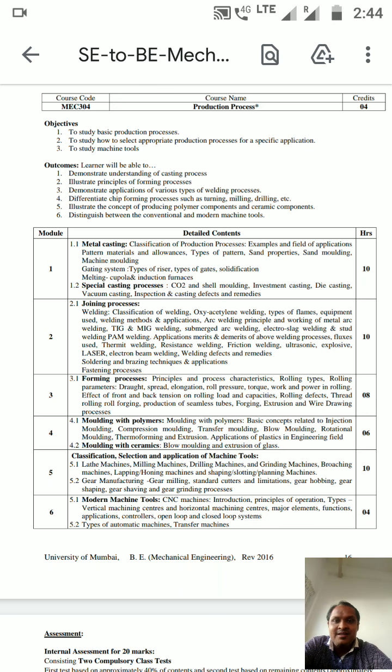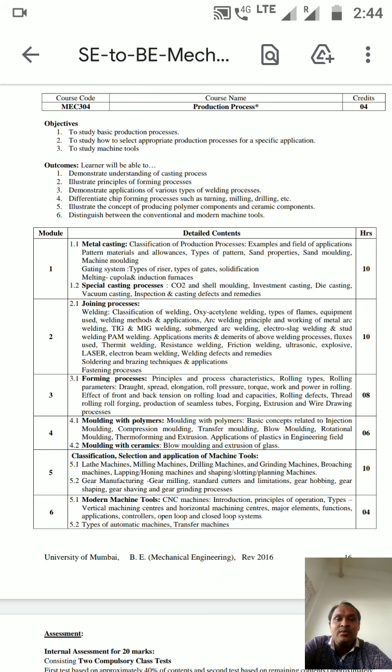Okay. Third one, to study the machine tools. Machine tools, because we have so many different kinds of machines in this subject. Also you are going to study some of the different kinds of machines available. So along with that, the machine tools.